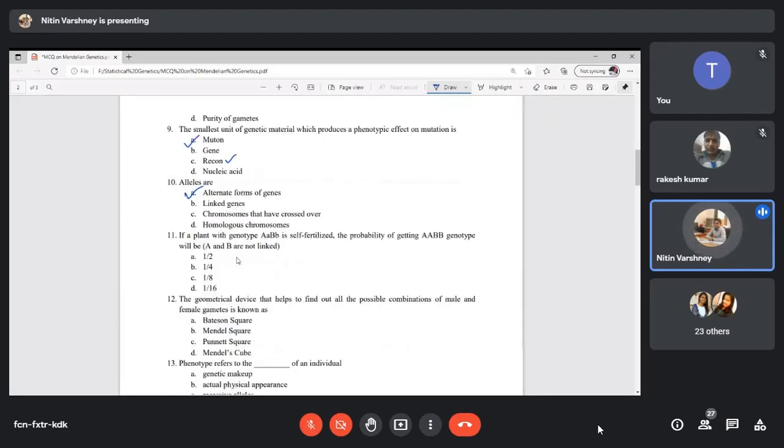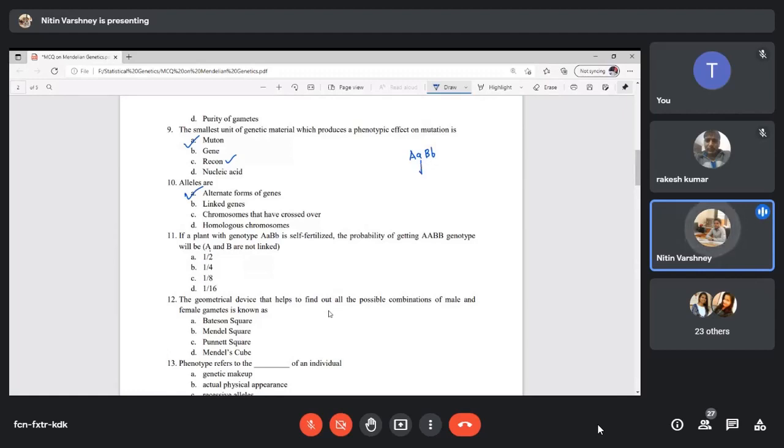Okay. Now, next question is, if a plant with genotype capital A, capital B, small b, which means it is a dihybrid type of cross, is self-fertilized, the probability of getting capital A, capital B genotype will be. Now here it is written that A and B are not linked. It means linkage is not there. Now what will be the answer?